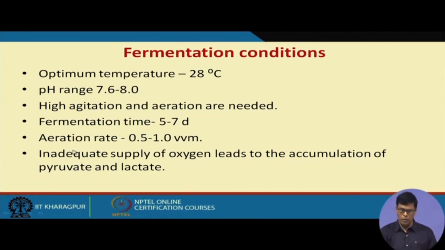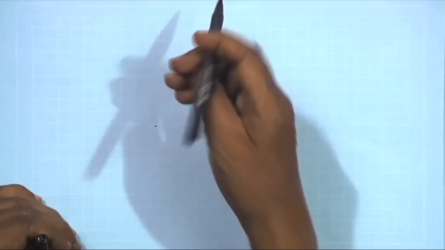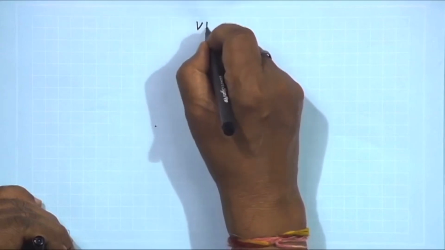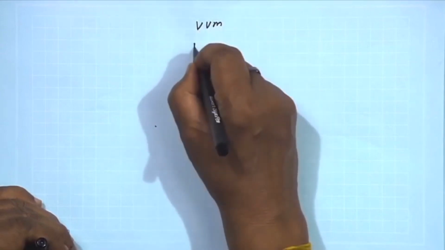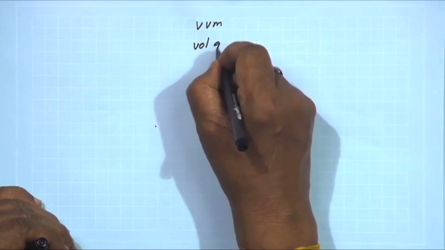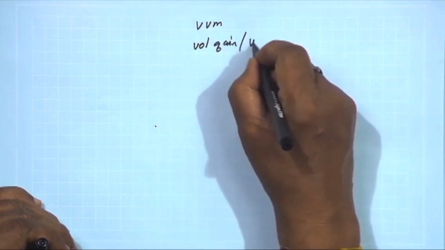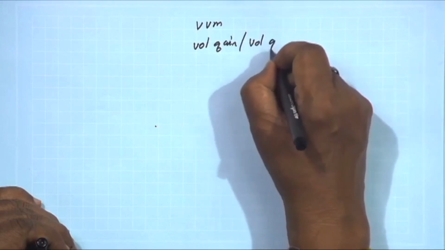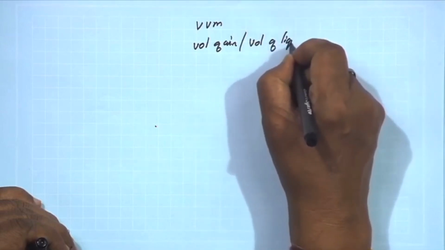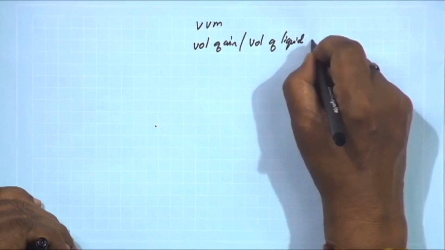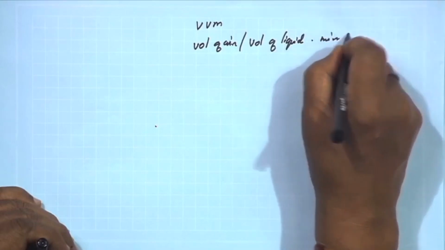This I want to point out: VVM, I hope you might be knowing, means volume of air per volume of liquid per minute. So, it is like this.